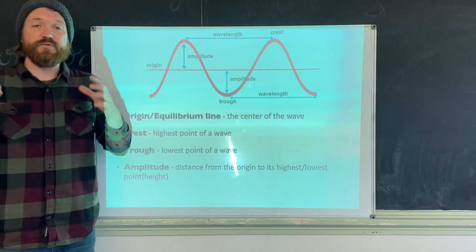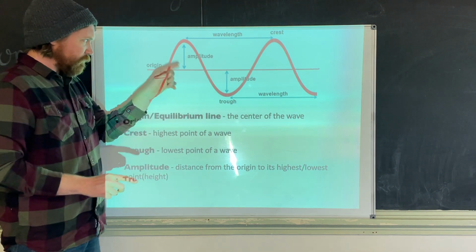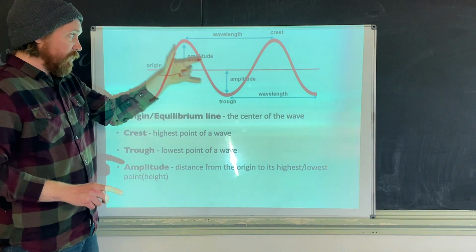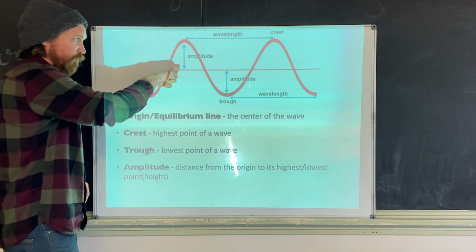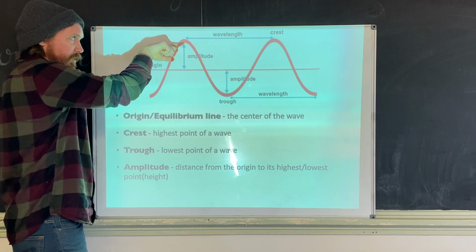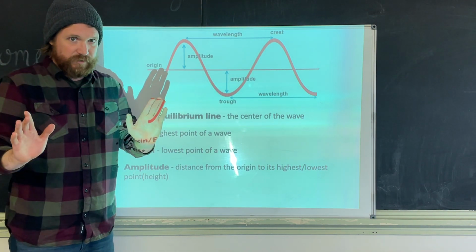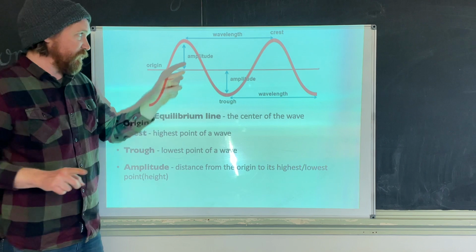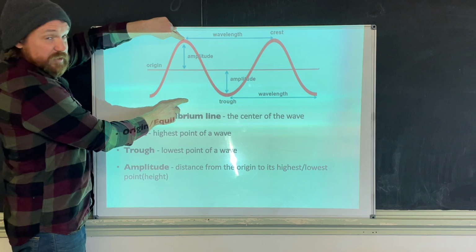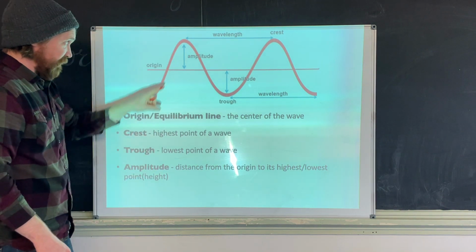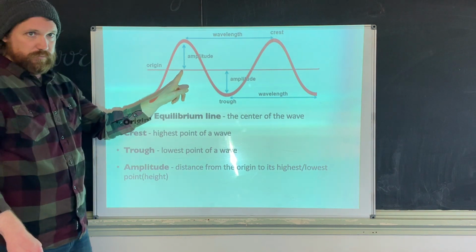We also have two measurements, the first of which is amplitude. Very good word. The amplitude is the height or depth of the wave. Specifically, you measure amplitude from the equilibrium line all the way to the top, or from the equilibrium line down to the bottom. This is a very specific measurement. You do not measure amplitude from the top of the wave all the way to the bottom. That would be 2 times the amplitude. It's the distance from the highest or lowest point to the origin.